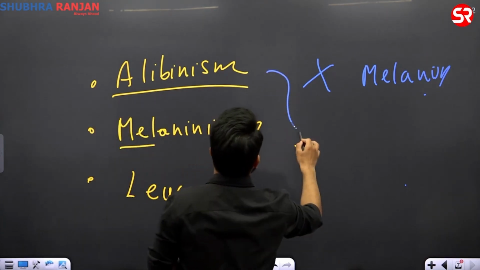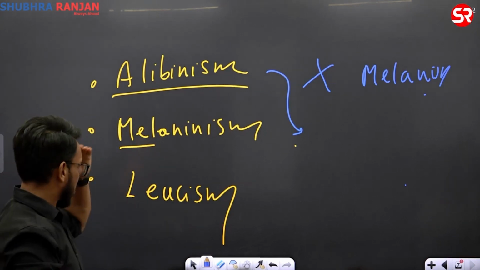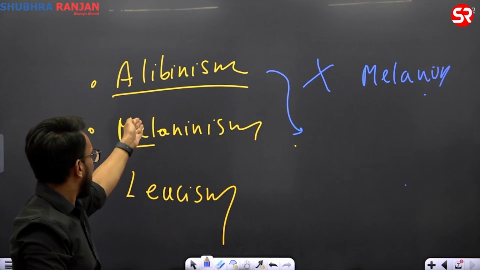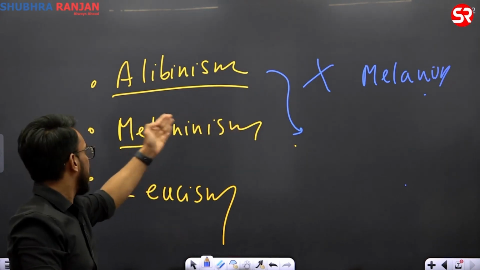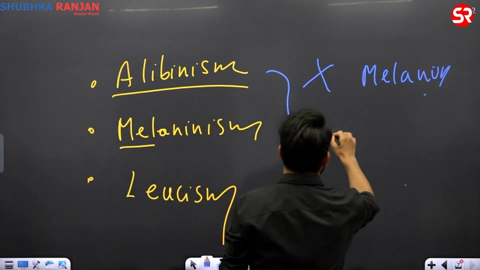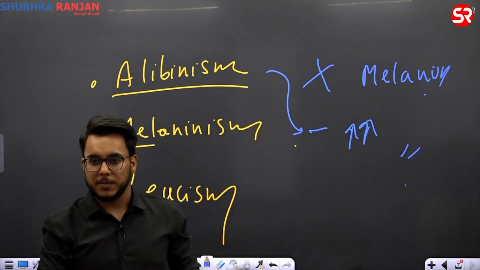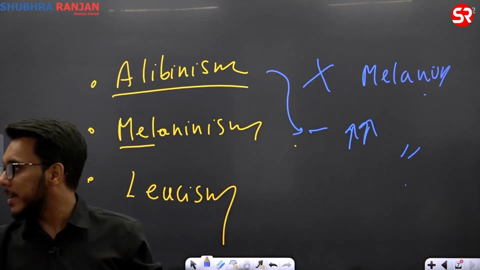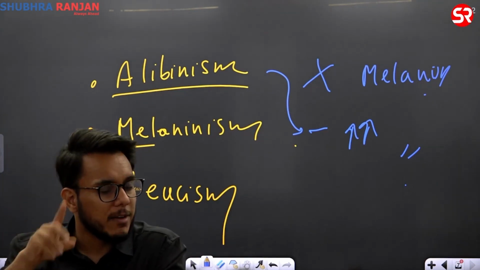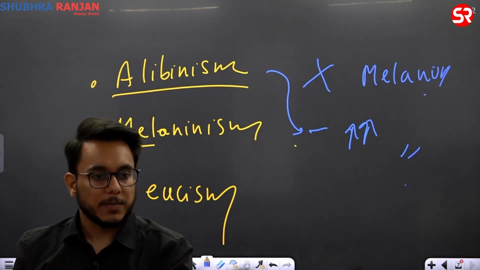Melanism is opposite of albinism. Albinism and melanism are opposite. Albinism में no melanin और melanism के अंदर में excess melanin. Here there will be an excess or abundance of melanin. ठीक है, you remember we discussed the melanistic tiger. Which state? Odisha. Which tiger reserve? Simlipal Tiger Reserve. ठीक है.